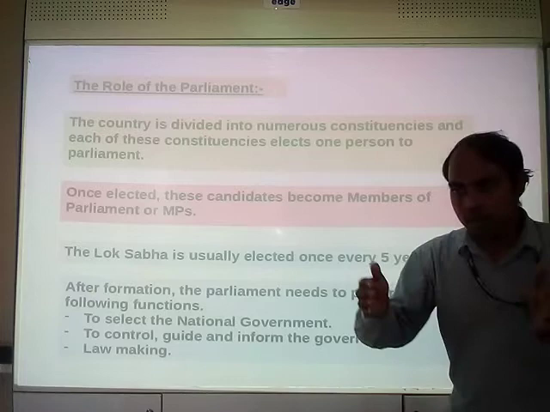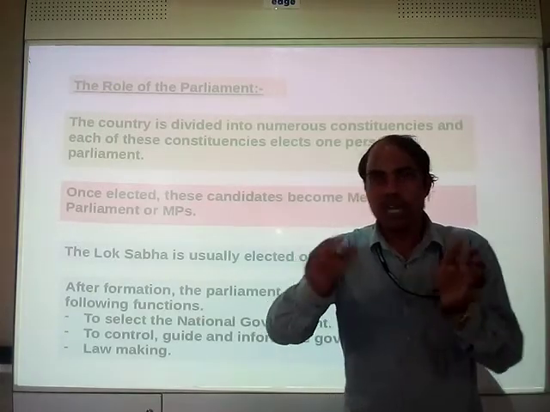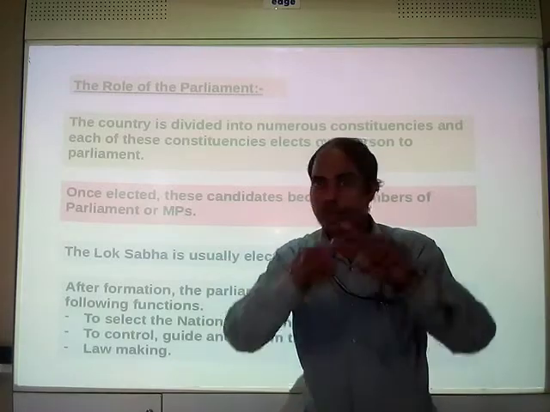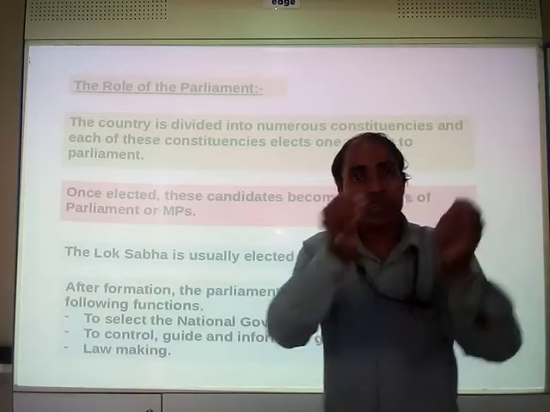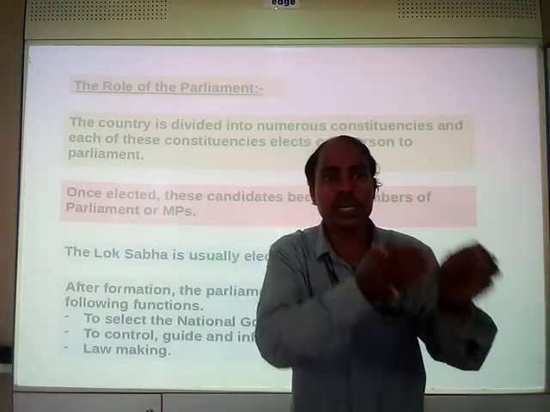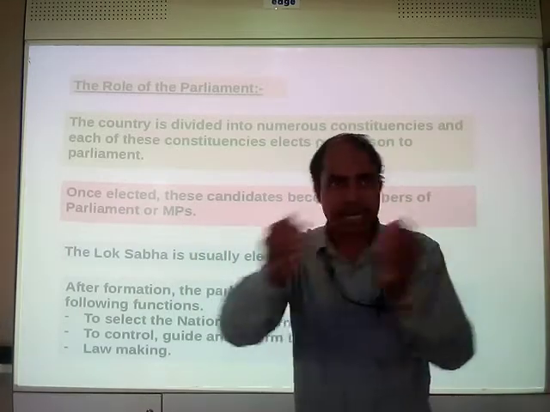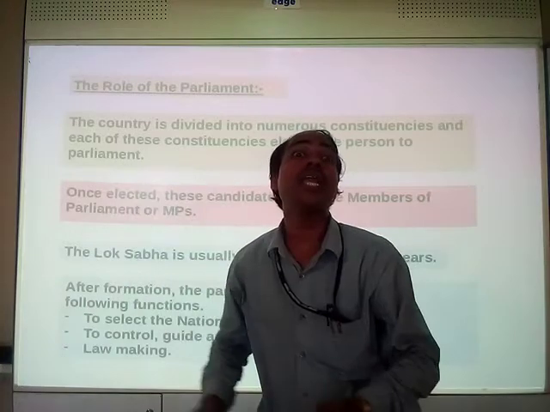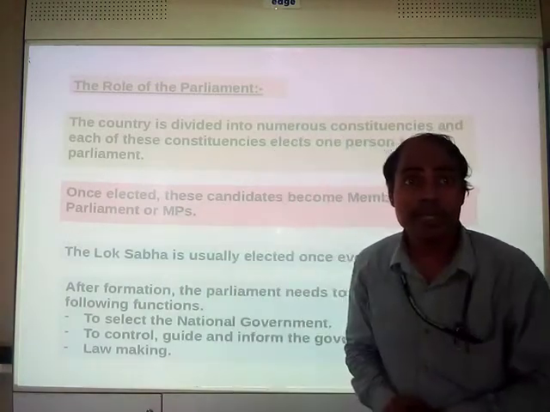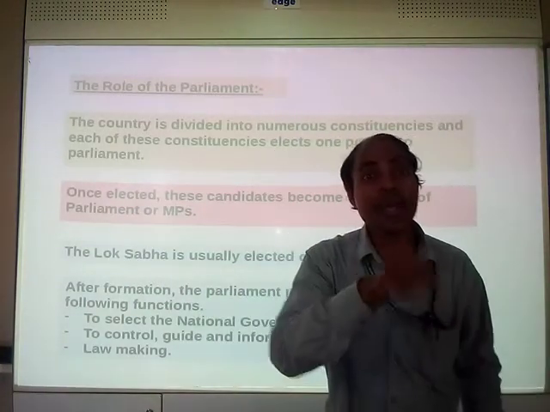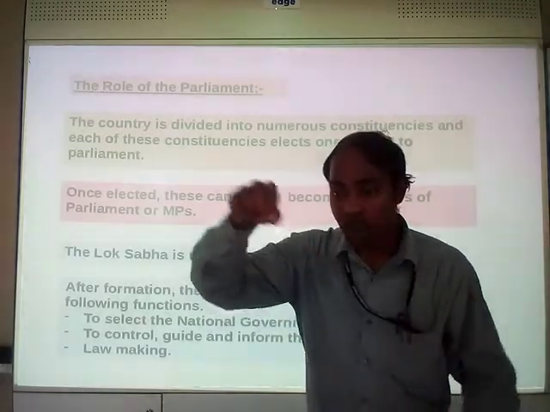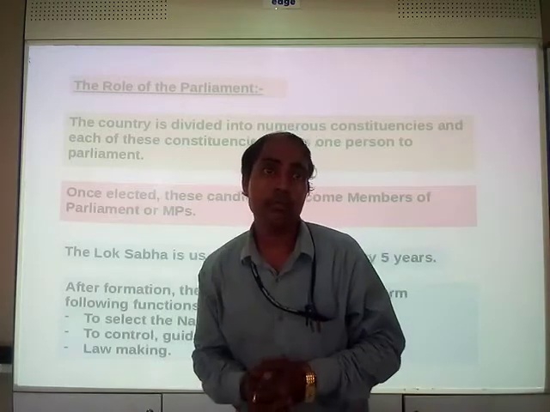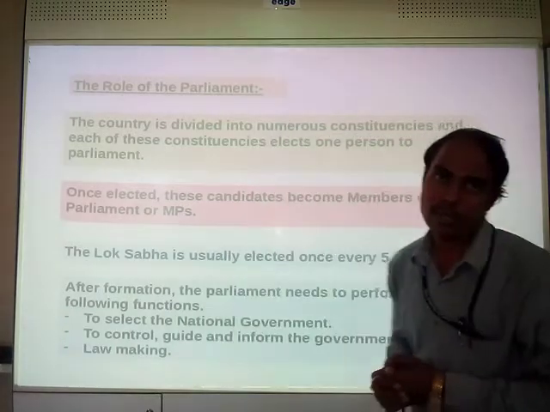Every state is divided into different constituencies, different regions, different areas. From different areas we elect our MLAs. Now these MLAs cast votes and choose MPs, members of parliament.